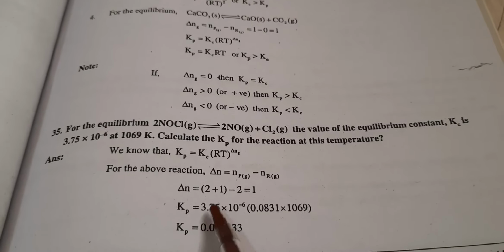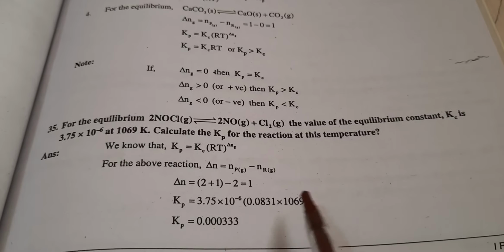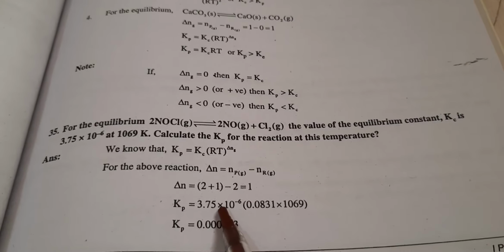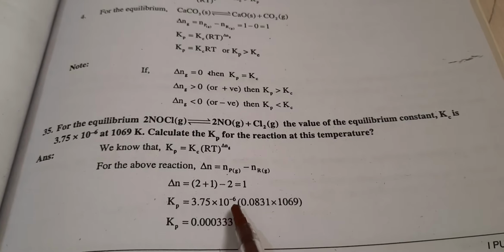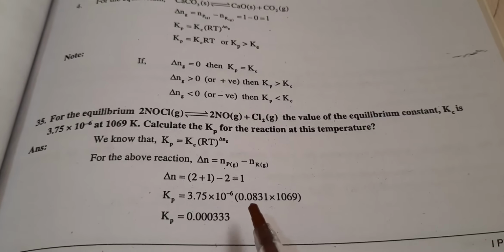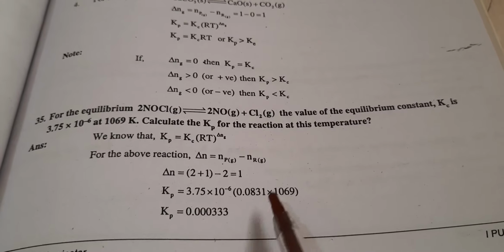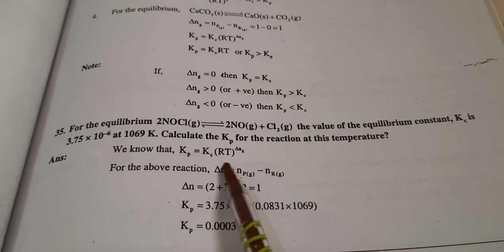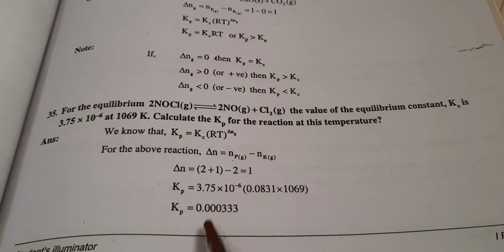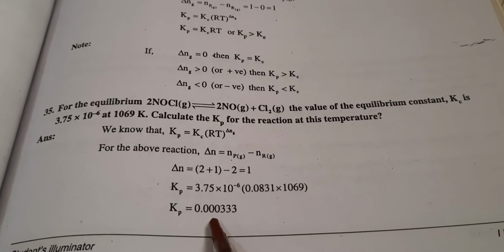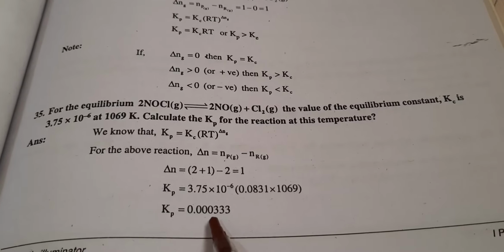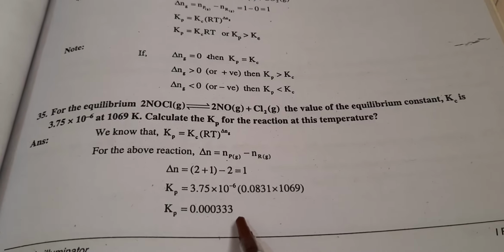Now Kp equals Kc into RT raised to delta N, we have to consider. Temperature also we have to consider. Here the Kc value is given, 3.75 into 10 to the power 6, into R value. The R value is 0.0831, the universal gas constant value, into 1069. Temperature they have given is 1069. Just by simplifying, we are going to get the Kp value. They have asked to calculate the Kp value, and it will be around 0.00333. It is the Kp value we have found here.